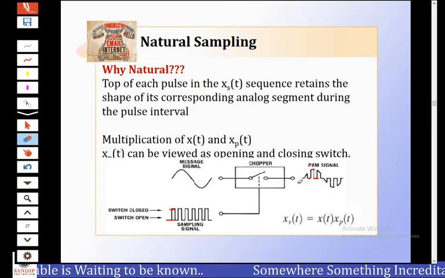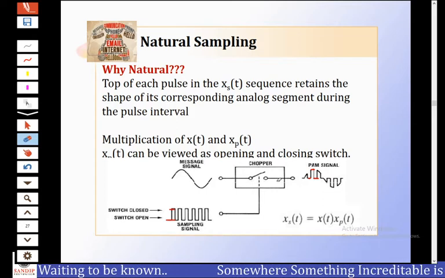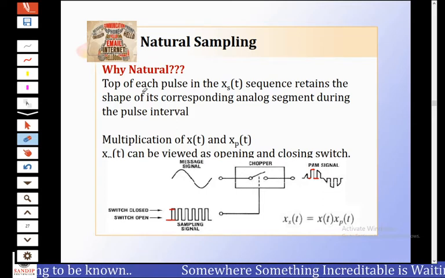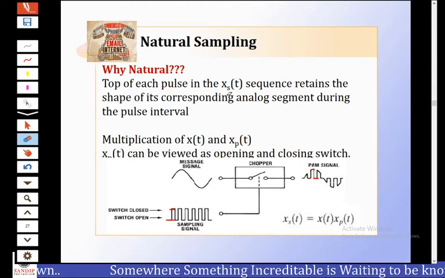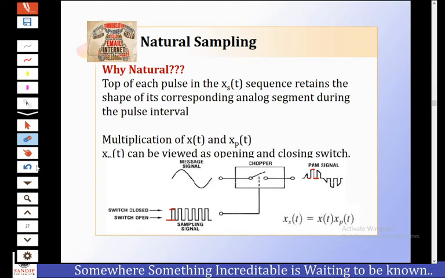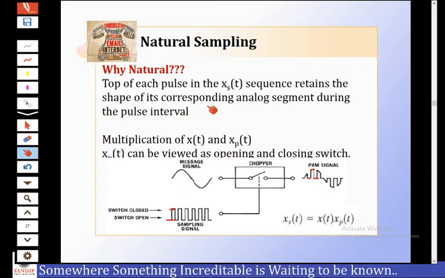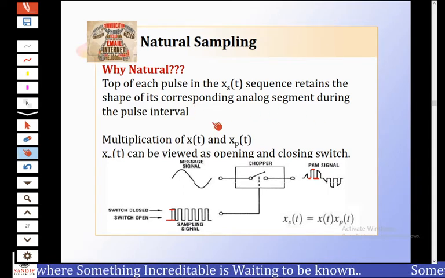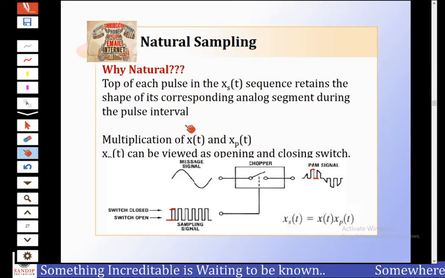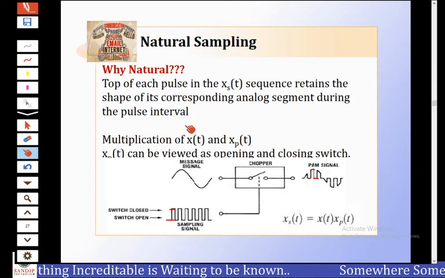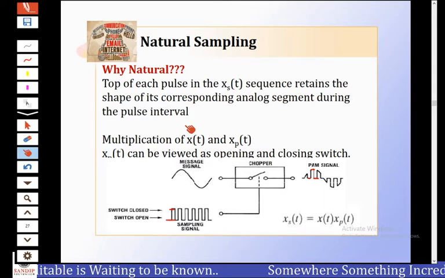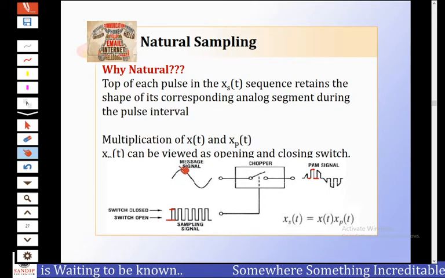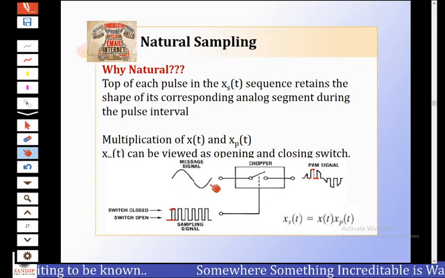Why the term natural? Here the top of each pulse in the sample sequence xs(t) retains the shape of its corresponding analog segment during the pulse interval. In simple terms, the resultant signal or sample sequence in natural sampling retains the amplitude of the original signal.